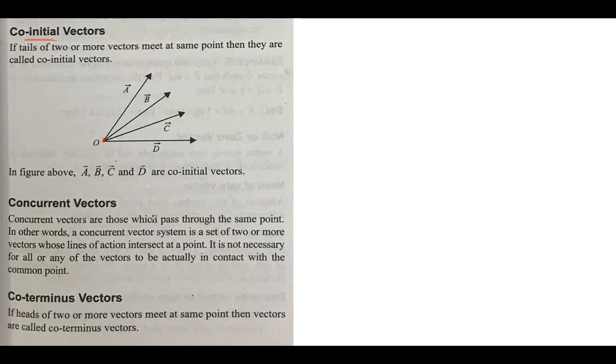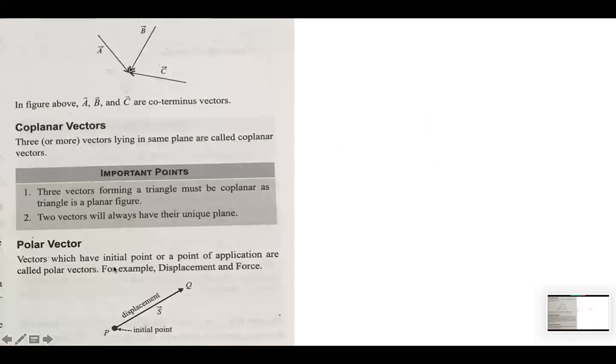Similarly, concurrent vectors are those which pass through the same point. All these co-initial vectors are concurrent vectors only. Concurrent vectors would be like this: all of these vectors are passing through the same point. Co-terminus vectors are those that terminate at the same point. If you see all these vectors, these are all co-terminus vectors because they terminate at the same point. Concurrent vectors, co-terminus vectors, and co-initial vectors.